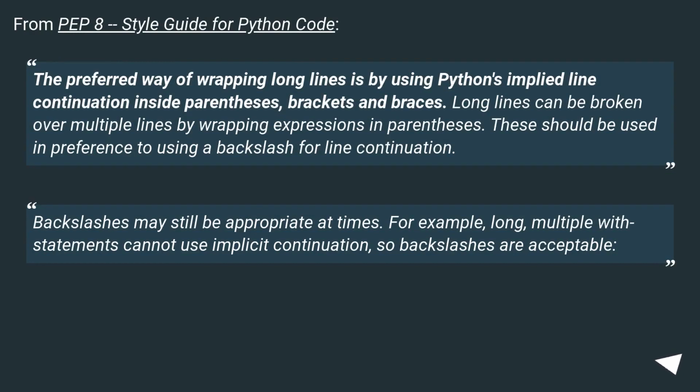From PEP 8, Style Guide for Python Code. The preferred way of wrapping long lines is by using Python's implied line continuation inside parentheses, brackets and braces. Long lines can be broken over multiple lines by wrapping expressions in parentheses. These should be used in preference to using a backslash. For example, long, multiple with statements cannot use implicit continuation, so backslashes are acceptable.